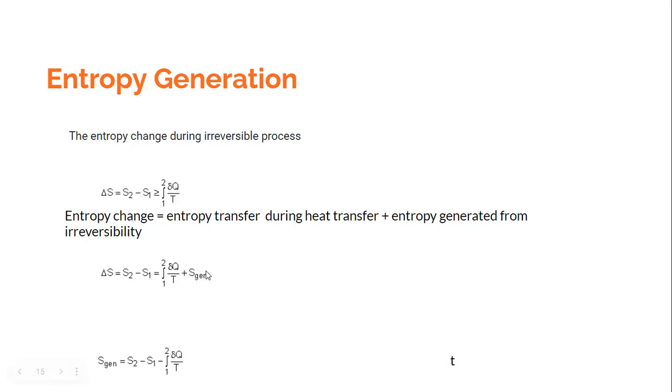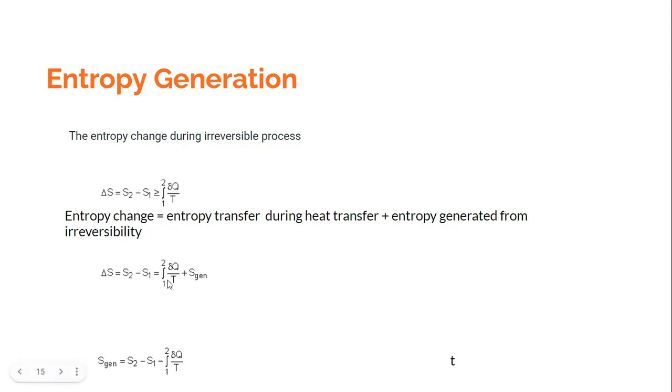We already said that if it is a reversible process, this term has to be 0. It means that this term, entropy generation, has to do with irreversibility. It does not come when there is a reversible process. So if there is a reversible process, this is 0, and if it is an irreversible process, this is greater than 0. It means that this entropy generation has to do only with irreversibility. So we can say that this entropy change has to be because of entropy transfer during heat transfer, and entropy generation because of irreversibility.